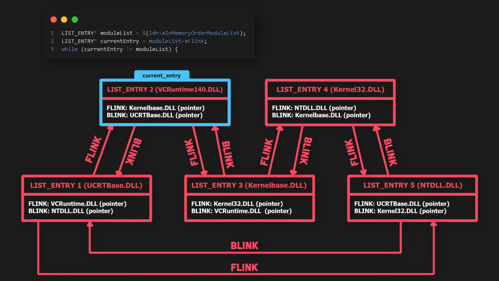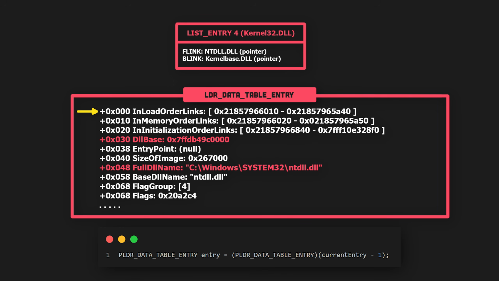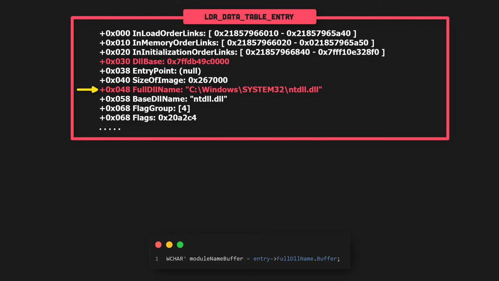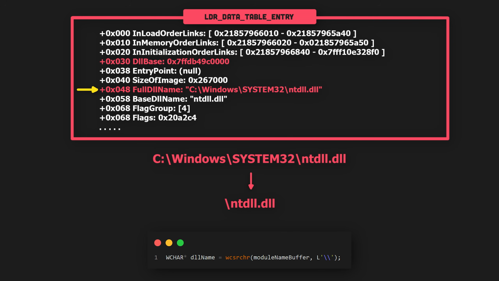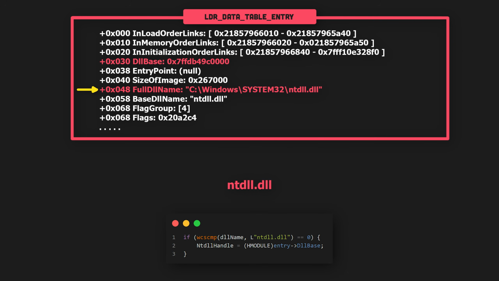Then we loop through the linked list and check if the current entry is the first entry that we started with. If so, we break the loop. Otherwise, we keep iterating through it. Now, since the address returned by the Flink is located at offset hex 10, or 16, in the data table entry structure, we need to move this pointer back 16 bytes so that we can fix the alignment and read the data properly. And after we do that, we read the full path to the DLL file in the FullDllName member. And then we extract only the name after the last backslash. Then we remove the backslash and check if the DLL name matches ntdll.dll. If we have a match, we return the base address of the DLL in the DllBase member.